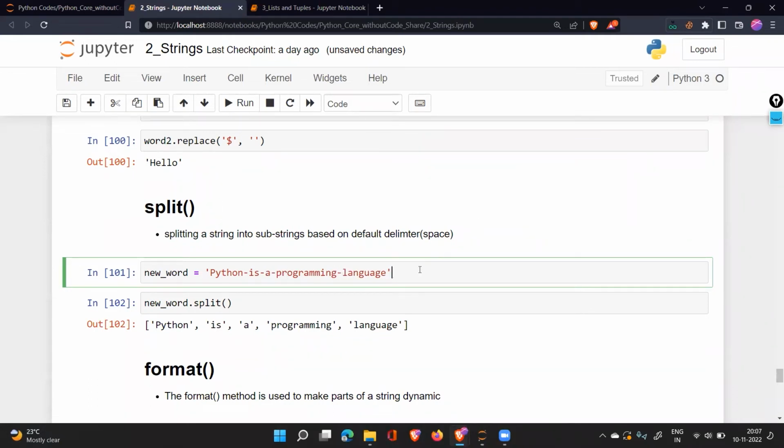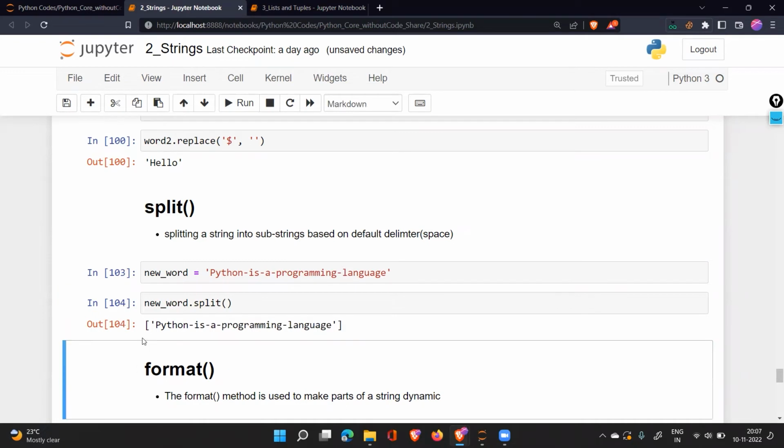If I run this, you will see that it has not been able to do the splitting, because by default split works on spaces. If I want to do it using this dash, I'll put quotes and inside them the dash. When I run it, you can see that it has found the dashes, and based on the dash, it says this is another word, another word, another word.